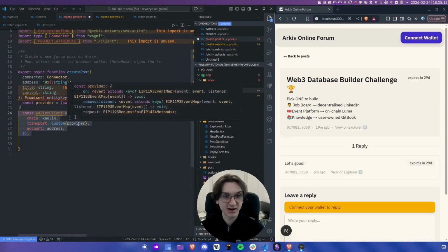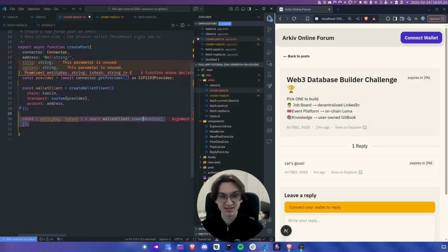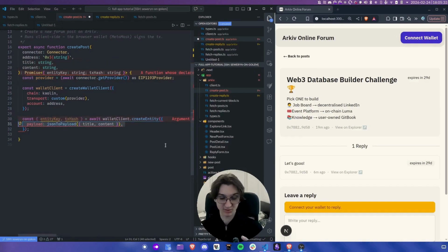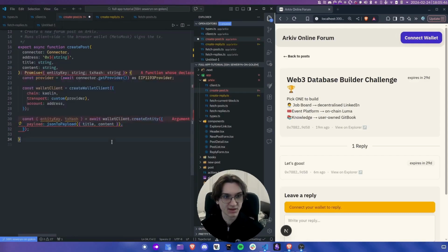We use this provider that the connected wallet gave us, and we use the address that was passed to us as a parameter. Now that we have the wallet, we can use the createEntity function, and createEntity takes a couple of parameters. So first of all, the actual payload, which is what's going to be inside the entity. Here we can use this nice helper function JSON to payload, which is going to take a JSON object and give us the bytes, because the payload expects a Uint8 array.